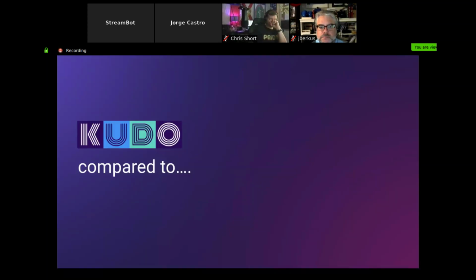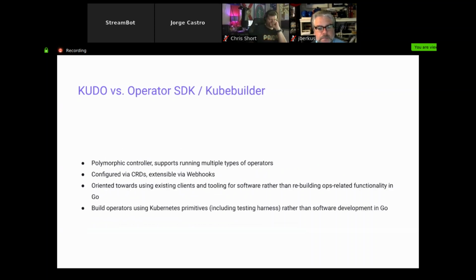That's perfect. Yeah. And so some quick comparisons. There's a lot of ways to develop operators. Go back one. Perfect. First is Operator SDK and KubeBuilder. And by the way, we love all these frameworks, but these slides are intended to show where Kudo is optimized for. And there's plenty of reasons not to use Kudo versus one of these other frameworks.